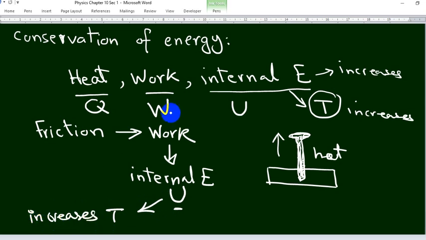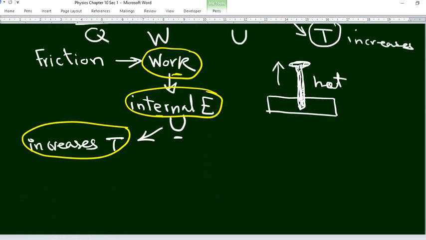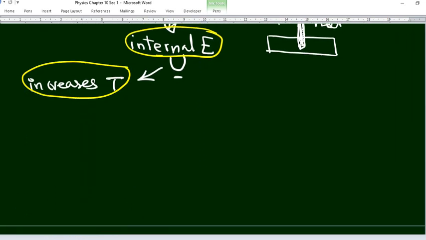So here, work is converted into internal energy, and the internal energy increases, so the temperature also increases. So here is a change of work into internal energy. So the work can be converted into internal energy. Can the internal energy convert into work? Let's discuss an example. Before discussing it, we'll mention